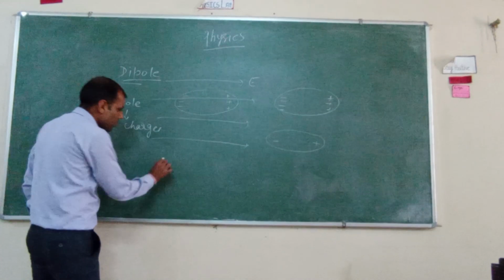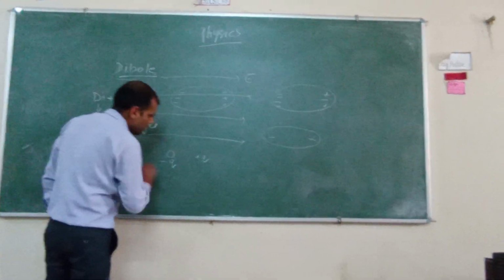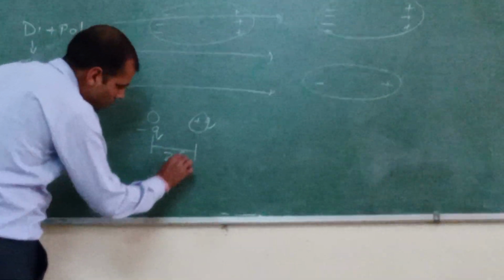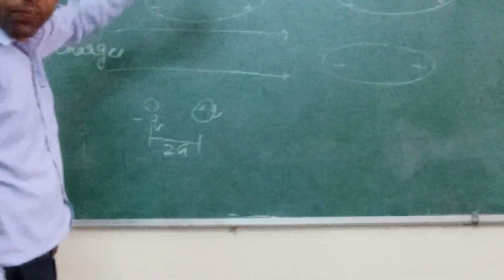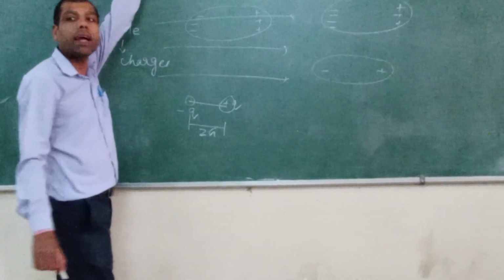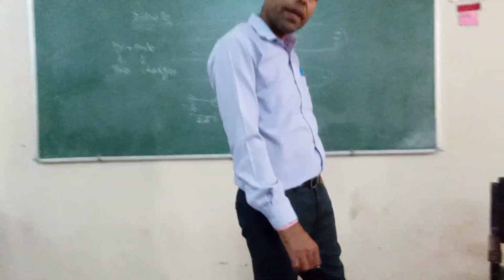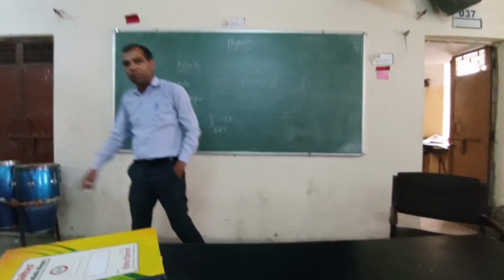Listen. Suppose this is my negative charge and this is my positive charge. These are kept at a distance 2a, where 2a is the center to center distance between the two charges. This combination is known as an electric dipole. Dipoles are of two types: electric dipole and magnetic dipole. Here we are studying electric fields, that's why this dipole will be an electric dipole.